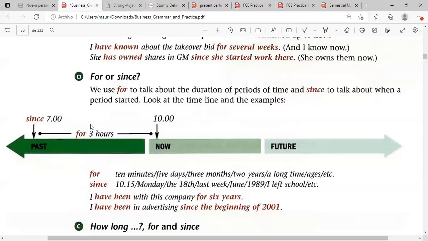How many? 2 months, 2 years, 3 years, etc. So, like it says in the examples below, for normally goes with numbers, but we can also say for a long time, referring to general ideas, for a long time, for a little time. He has gone for a little time, for example. Okay.